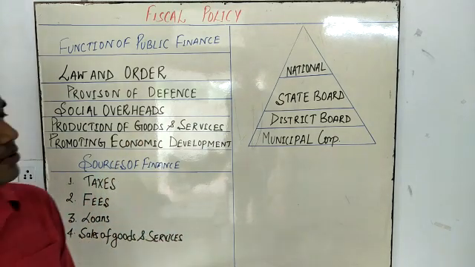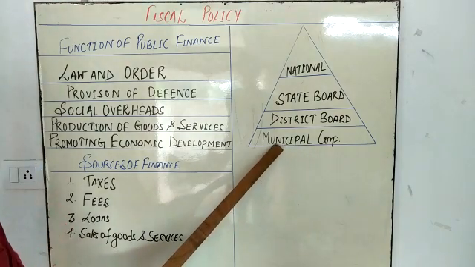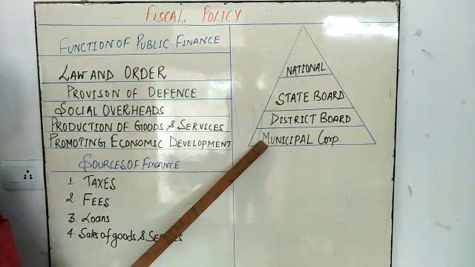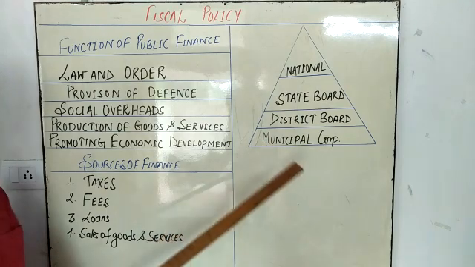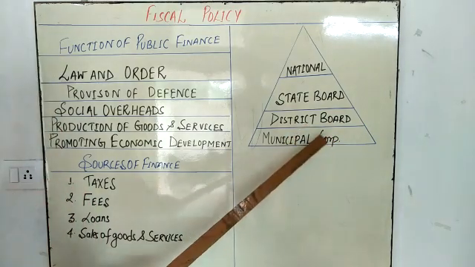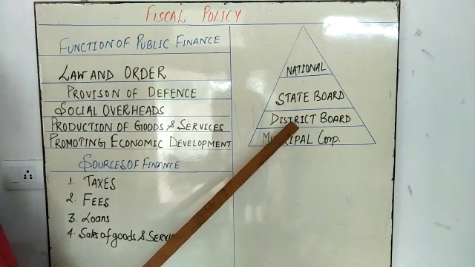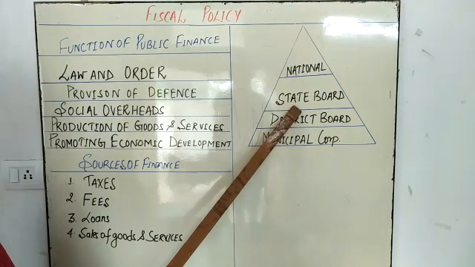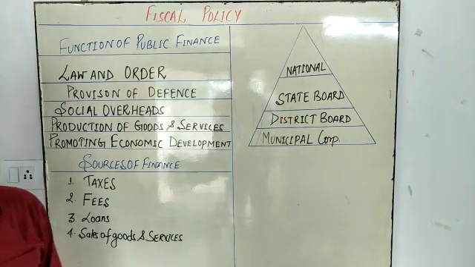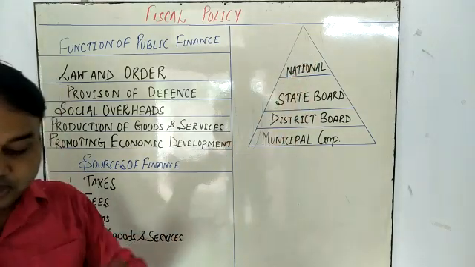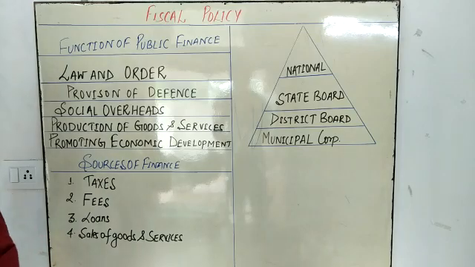Now you have to see here, there are different categories in which they have to prepare public finance. Municipal corporations, there are different municipal corporations in every place. They also prepare the public finance. They prepare the estimated revenue and estimated expenditure. After that, they have a district board, there are some other boards which are held at the district level. They also have a public finance. At state level they have a state board. For example, you have heard about the electricity board. That is also a state board. Okay. National level also. So at national level there are so many public finance authorities.